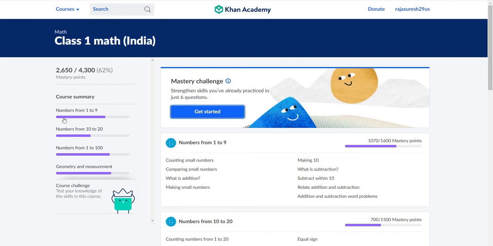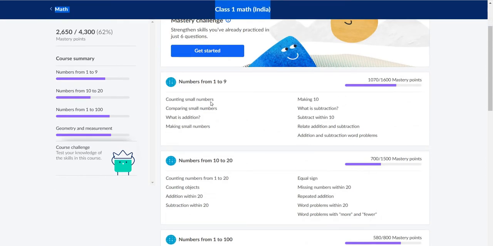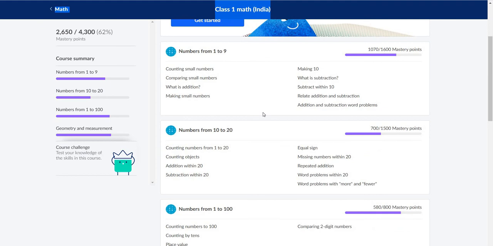In class 1, you can see the Indian syllabus which they have. They start with numbers from 1 to 9, numbers from 10 to 20, and numbers from 1 to 100. These are all the links they have provided, and you can start the exercises as well as the teaching. The teaching has videos as well as exercises. So here we'll go through how it works. I'm going through numbers from 1 to 9.